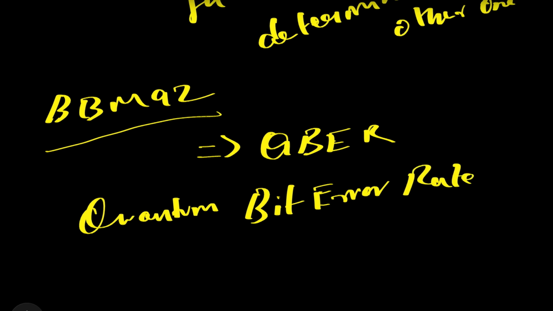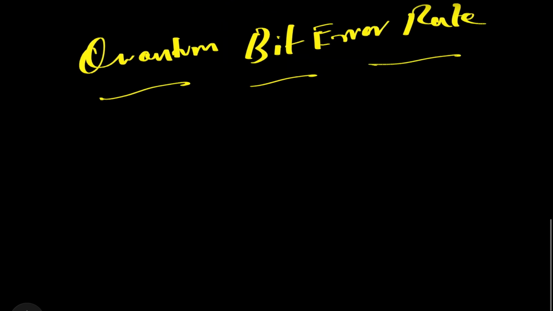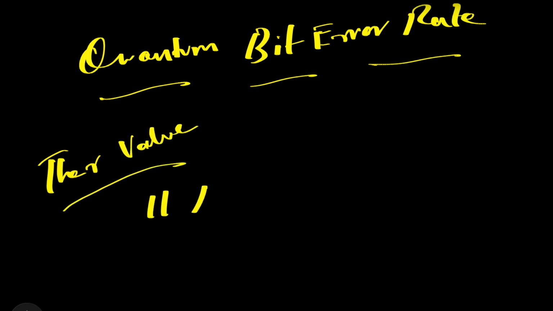They compute the quantum bit error rate, and based on that they find out whether the key has been eavesdropped by a stranger, and obviously we know it's Eve, the culprit who is always eavesdropping on the personal message between Alice and Bob. They also have a common threshold value, usually 11 percent.